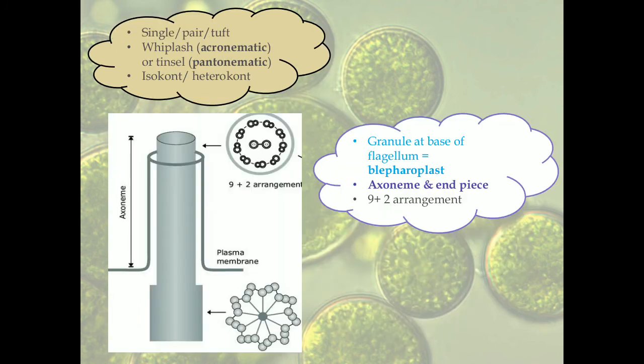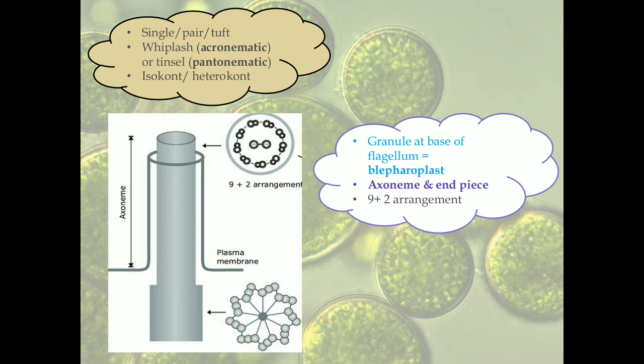So an axoneme, this is how you can see it over here. An axoneme is the central part of the filament, that is the axial filament, and this is surrounded by a sheath that is basically an extension of the plasma membrane itself. So it is surrounded by a sheath. This sheathed region is called the axoneme. It is the core of the flagellum.